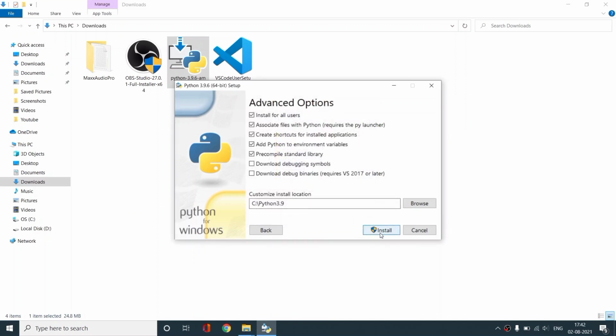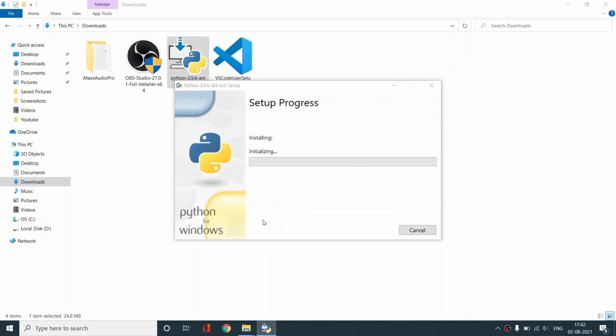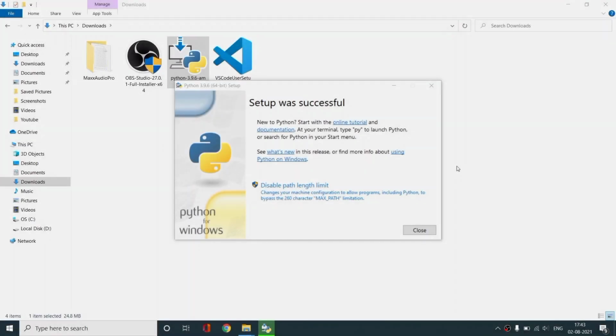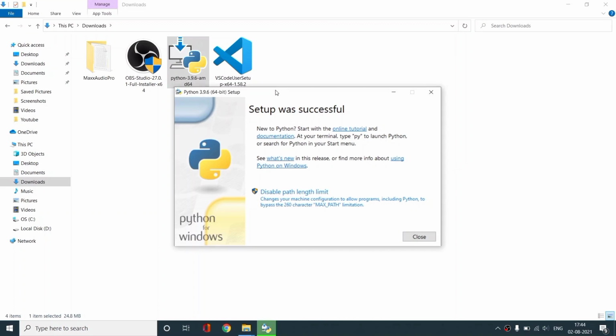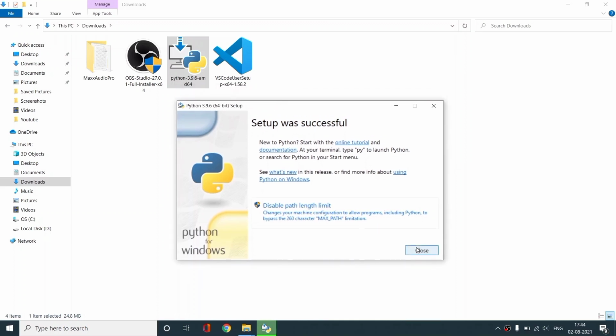And just click on this install button, give it permission and wait for it to install. So it will take some time, so I will be back after the installation. Okay, so we have installed our Python 3.9.6 for this operating system, which is Windows.